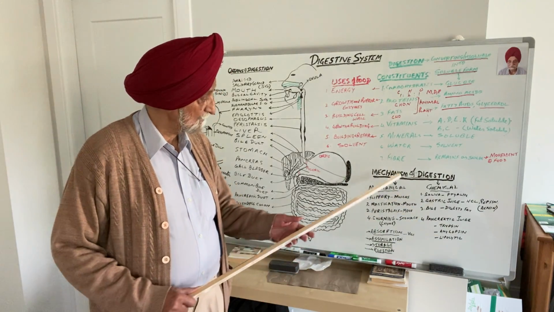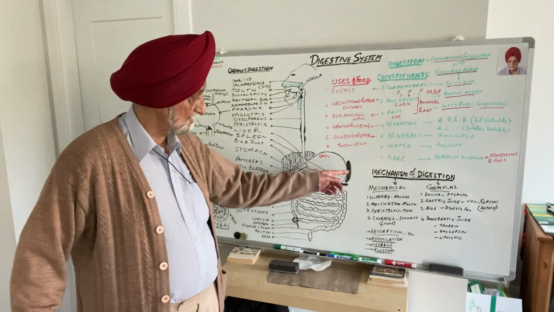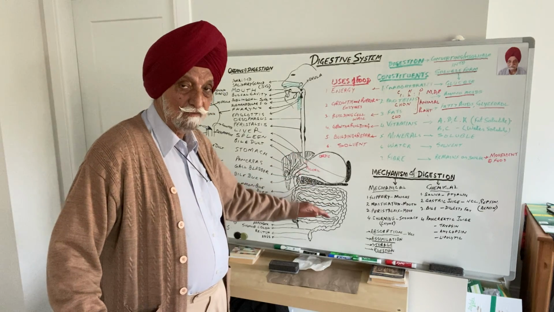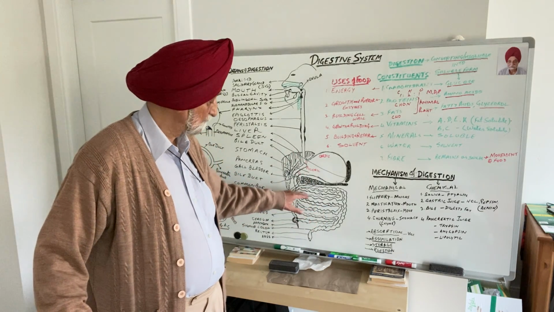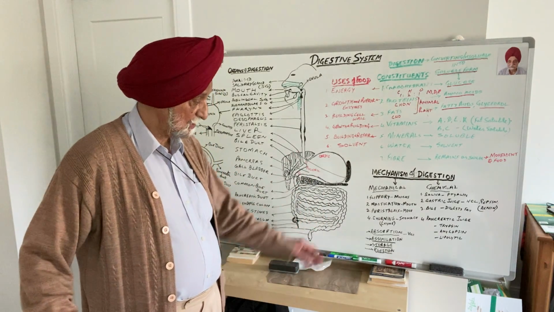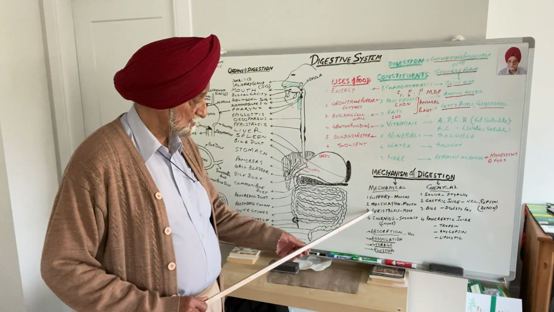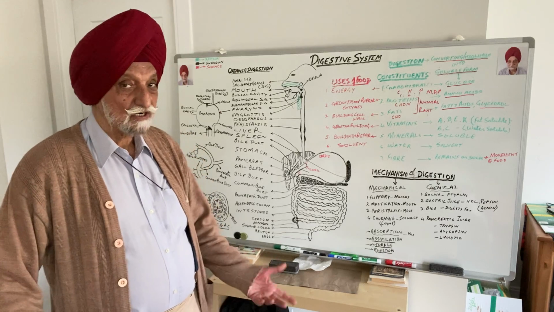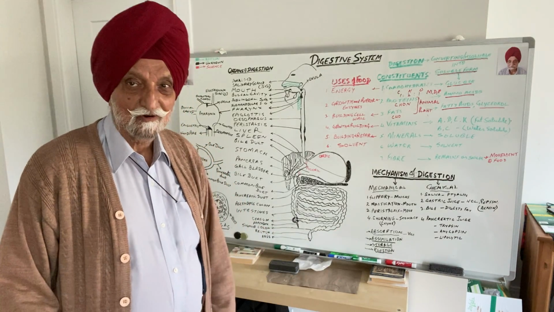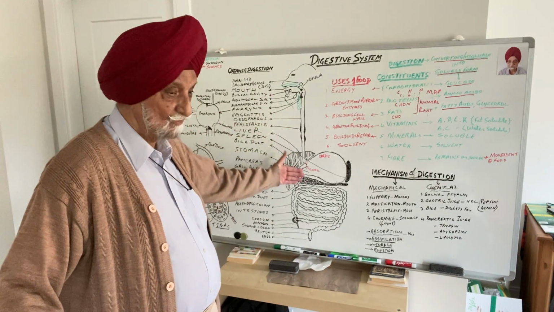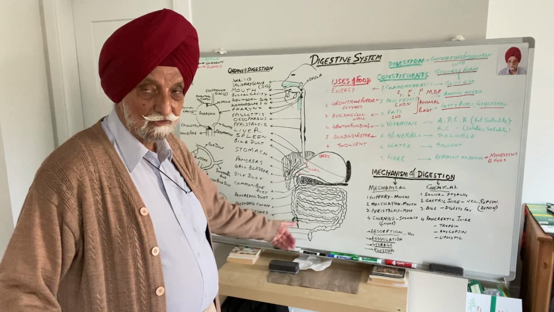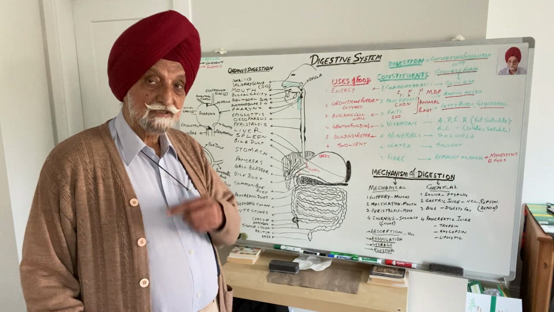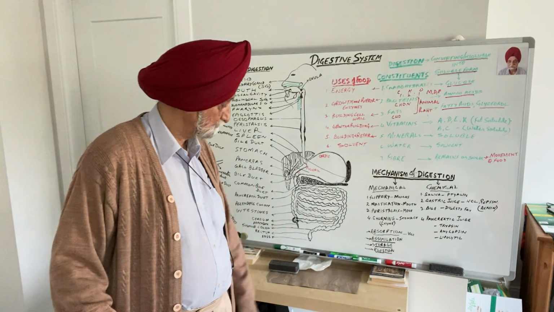Now, I have said that fiber is the material which makes the food move from one place to another. It helps in the process of peristalsis. This fiber, if it is not soluble, is changed into soluble form, and it helps the food to move on. Therefore, generally they say that whenever you eat food, there must be some fiber.